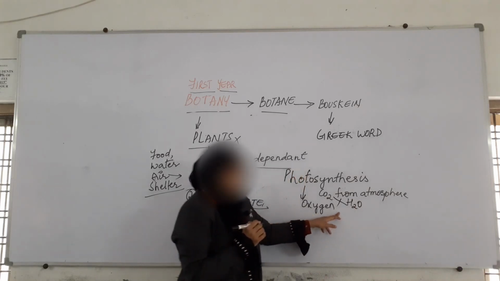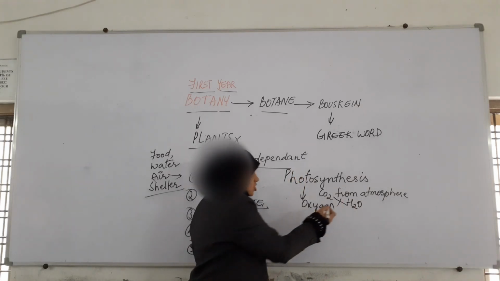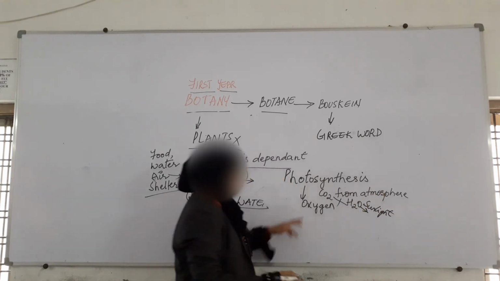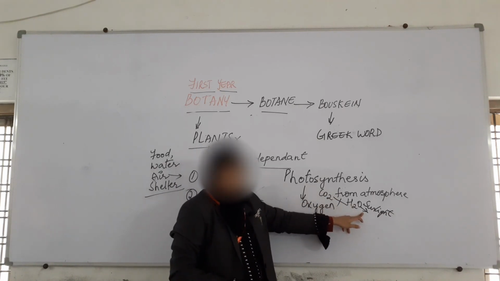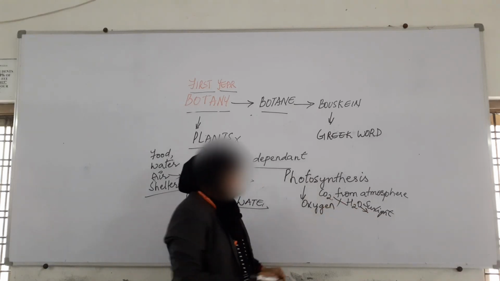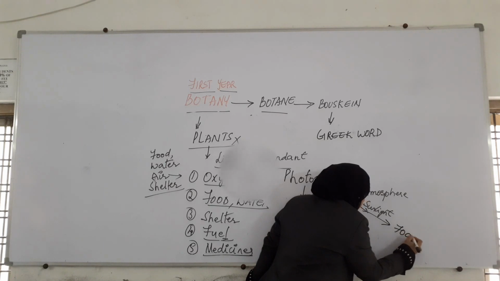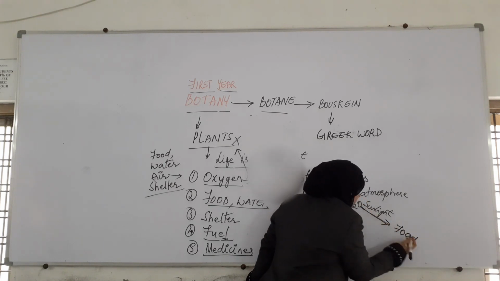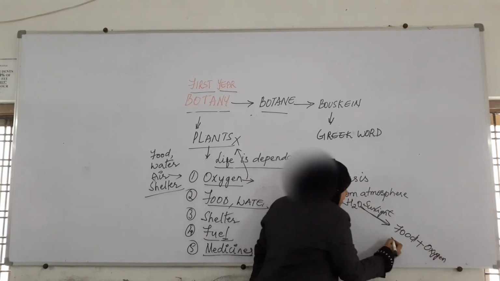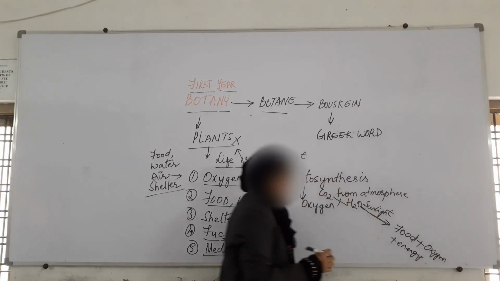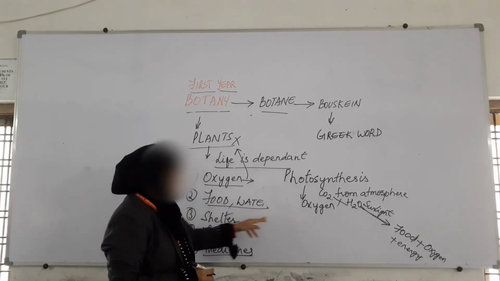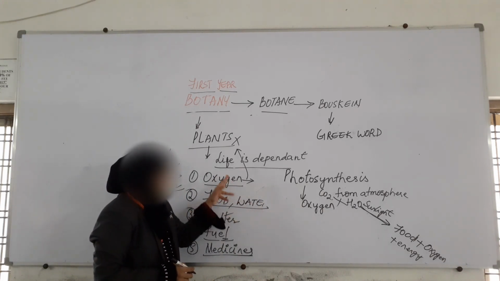Carbon dioxide and water are taken by the plants in the presence of sunlight, and this carbon dioxide and water is converted into food and oxygen with a little release of energy. So basically, by performing the process of photosynthesis, plants are giving us food, water and oxygen.